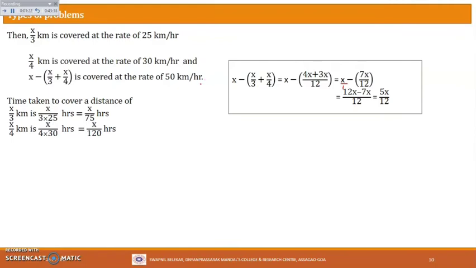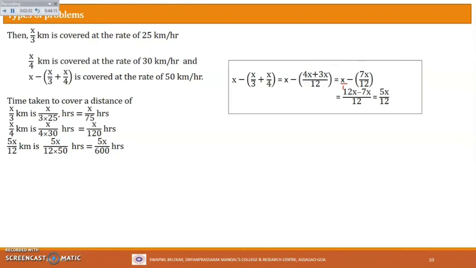So that means the time taken to cover this distance will be 5x by 12 into 50, that is 5x whole divided by 12 into 50, by this unitary method, the same as what we have done here. So 5x by 12 kilometer takes 5x divided by 12 into 50, which is 600 hours. So we have found the time taken for each part of the journey.